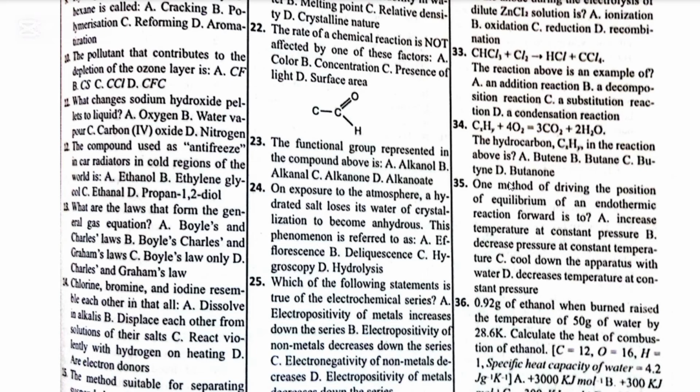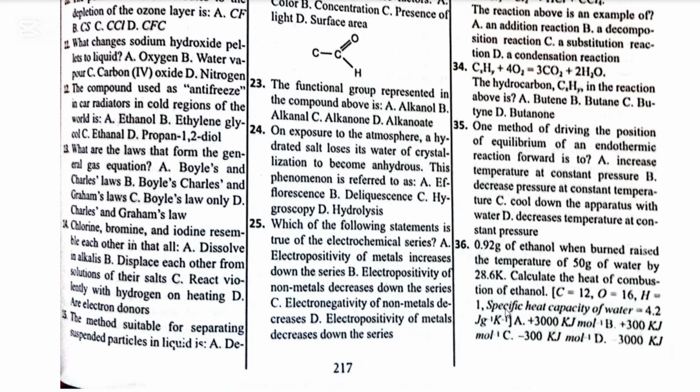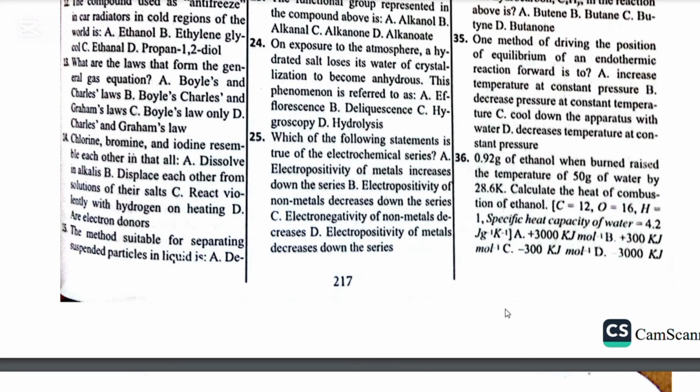Number 35. One method of driving the position of equilibrium of an endothermic reaction forward is A, increasing temperature, B, decrease pressure at constant temperature, C, cool down the apparatus with water, and D, decrease temperature at constant pressure. The answer is A. Endothermic reactions are favored by an increase in temperature, while exothermic reactions are favored by a decrease in temperature. Number 36, this is a calculation. Let's jump it.